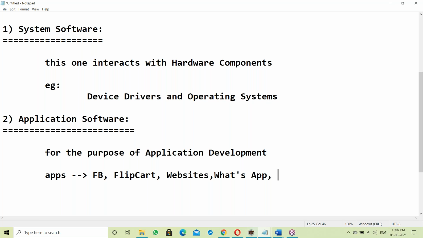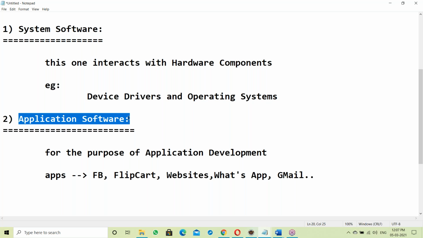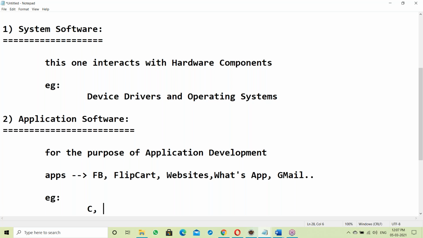Twitter is an application, Gmail is an application. All of these are applications. So how do we develop such applications? For this we need application software. Examples of application software are C, C++, Java, Hadoop, and Python.